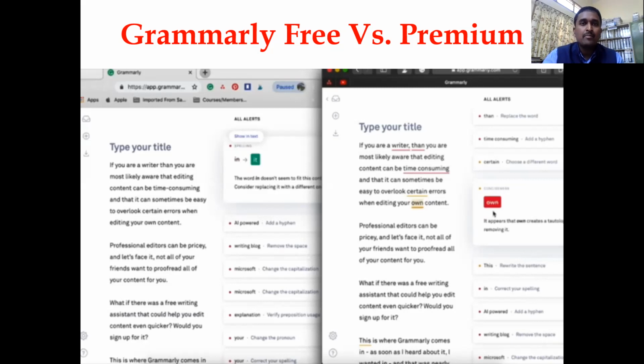Somebody gave the manuscript for English correction. They may say tomorrow or day after tomorrow, one or two weeks, three weeks, four weeks. Finally, whether they give it back with good correction, only God knows what is happening there. So at least with Grammarly Premium, within half an hour, a matter of an hour, you have some kind of assurance. Yes, my grammar is at least 50 to 60% okay. Then I can do the rest. So that's the difference between these two. So let us move on to the next one.